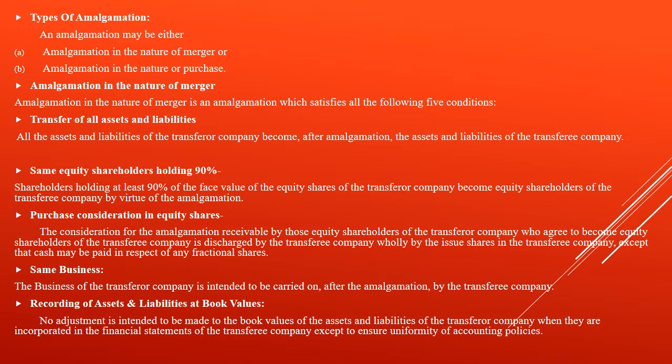The types of amalgamation. There are two types of amalgamation: amalgamation in the nature of merger or amalgamation in the nature of purchase. Amalgamation in the nature of merger is the amalgamation which satisfies all the five conditions. First, the transfer of all the assets and liabilities. All the assets and liabilities of the transferor company, that is the vendor company, become after amalgamation the assets and the liabilities of the purchasing company.